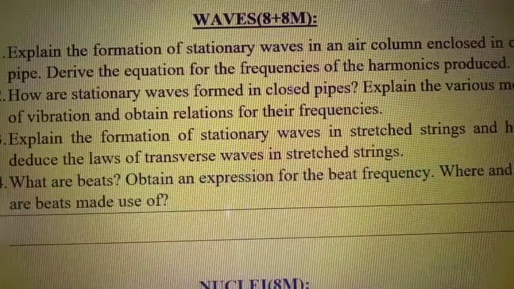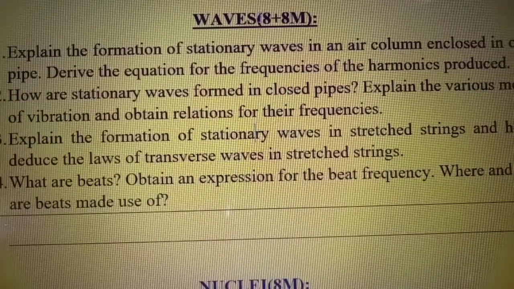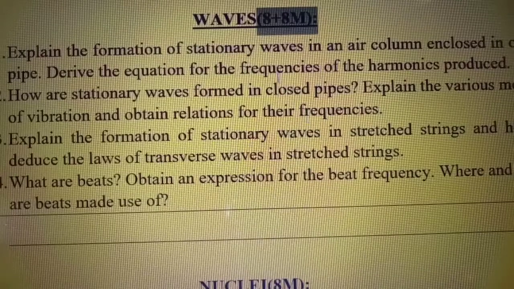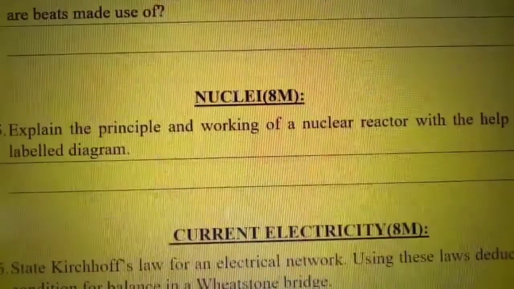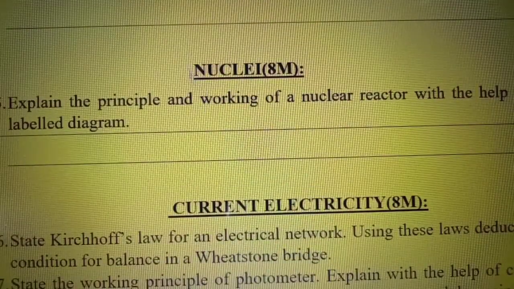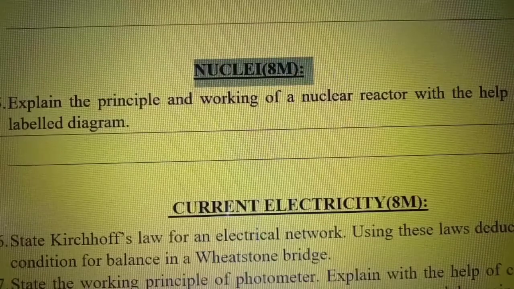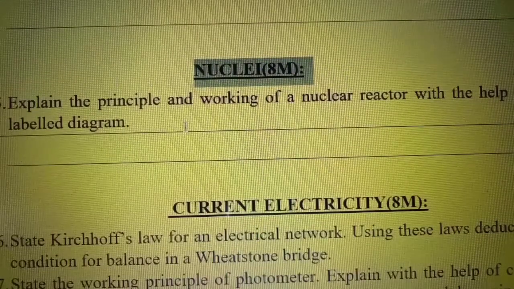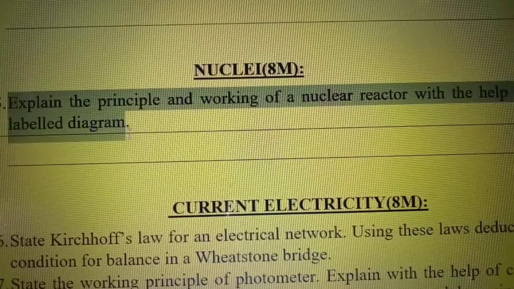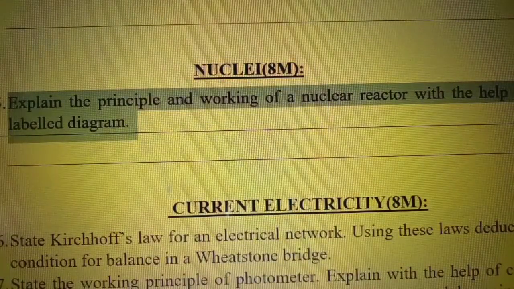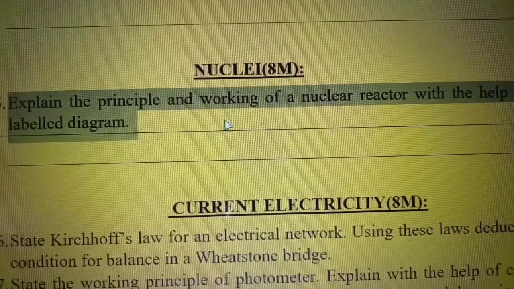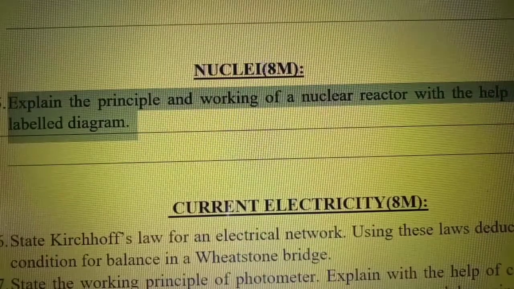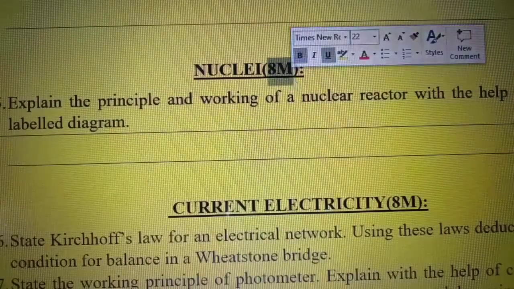If you prepare these 4 questions, you will be able to attempt 2 long answer questions in your IPE examination. If you want to attempt one more extra question, you can attempt from the Nuclei chapter. If you prepare this one question, this is the gunshot question for your examination from the Nuclei chapter. Explain the principle and working of a nuclear reactor with the help of a labeled diagram. This is the only one very important question we have from the Nuclei chapter. If you prepare this question, you will be able to attempt one question from this chapter.